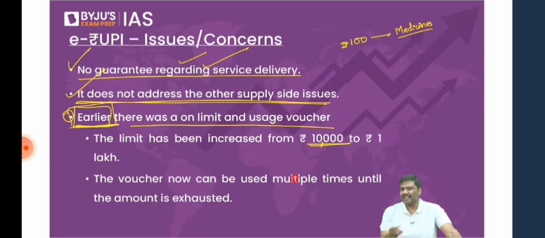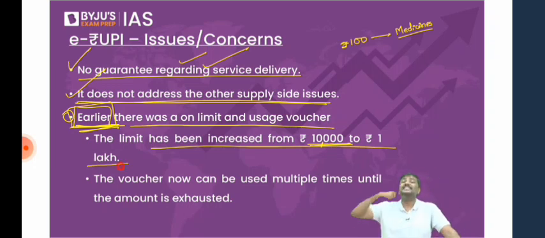You can get the surgery done for 10,000 rupees. Don't you think you require more than 10,000 rupees? But the maximum limit that was allowed earlier was 10,000 rupees. So that's the reason I've written "earlier" here. What we have done is increase the limit of the QR code. The voucher that can be issued now has a maximum limit of 1 lakh rupees.